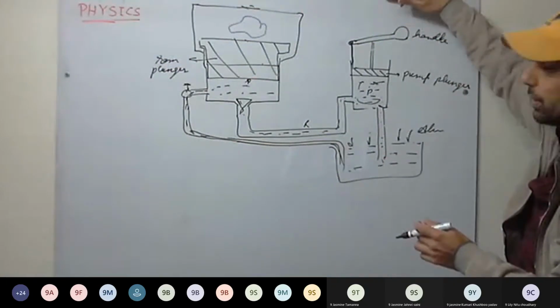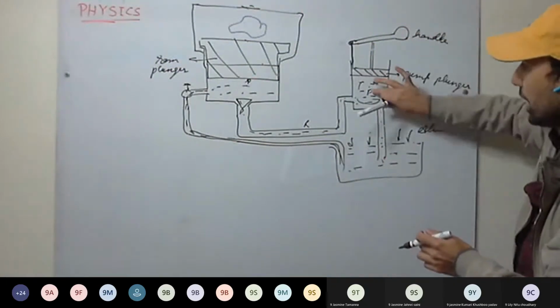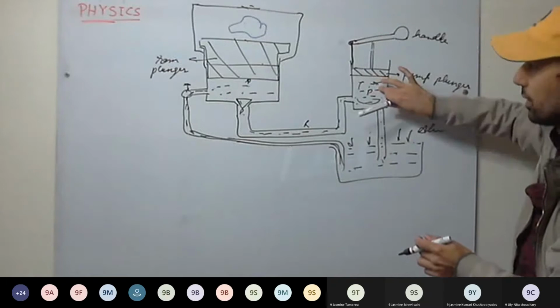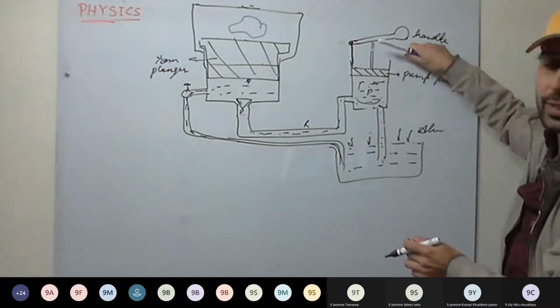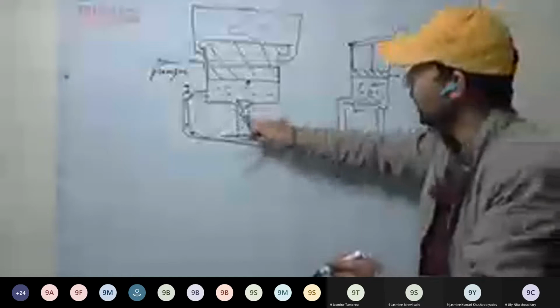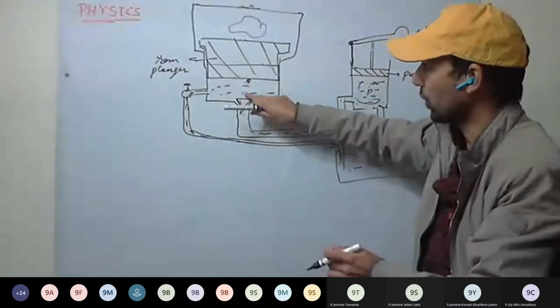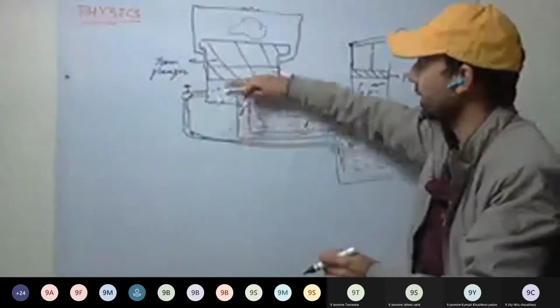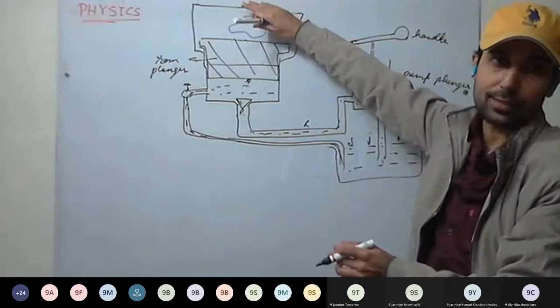We raise it up, the piston moves up, less pressure, liquid gets sucked in. Then again we move it down. This valve gets closed. This liquid moves here. More pressure, less pressure. So this valve gets open and liquid enters and this rises and presses.